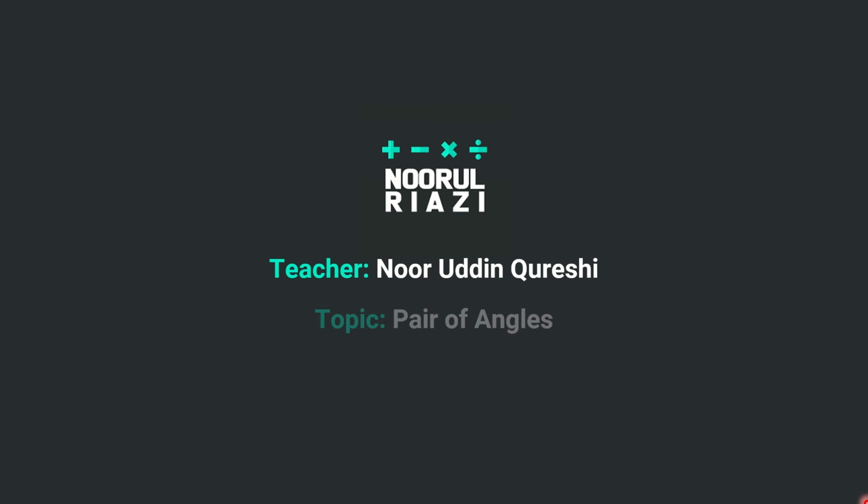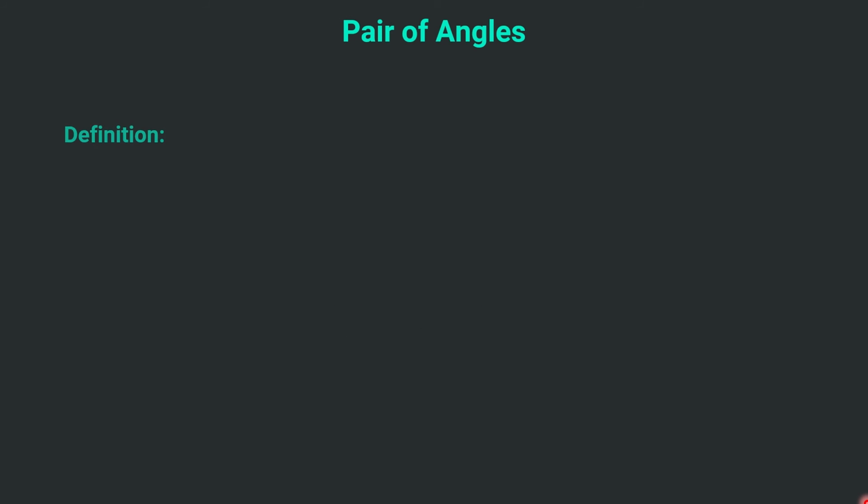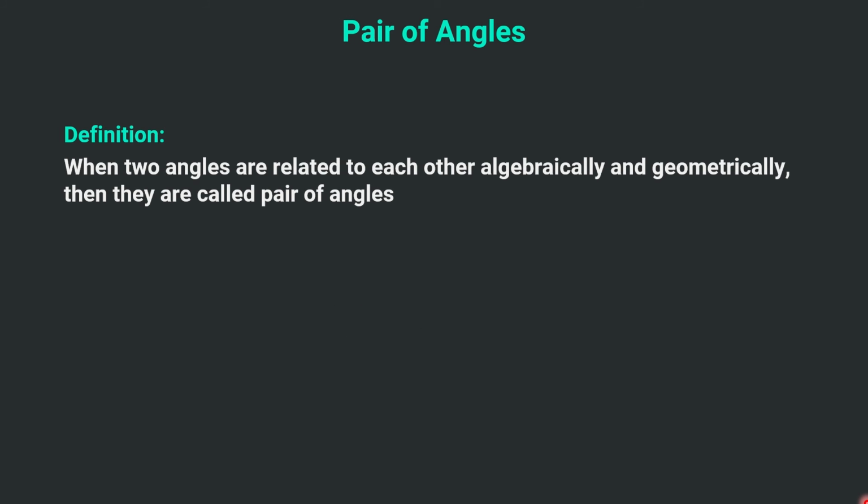And in this video, we will learn about pair of angles. So, what are pair of angles? By definition, when two angles are related to each other algebraically and geometrically, then they are called pair of angles. Because there may be many two angles, but if they are not related to each other, then we will not call them pair of angles. So for calling them pair of angles, those two angles should be algebraically and geometrically related.